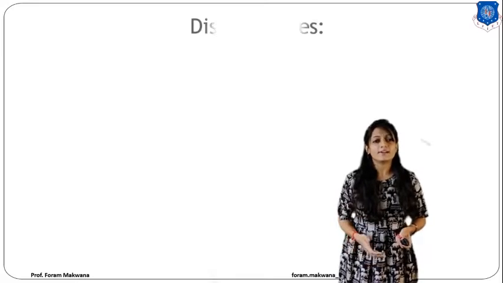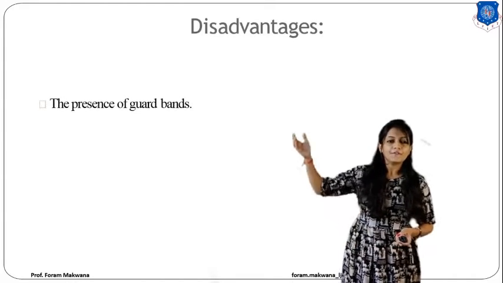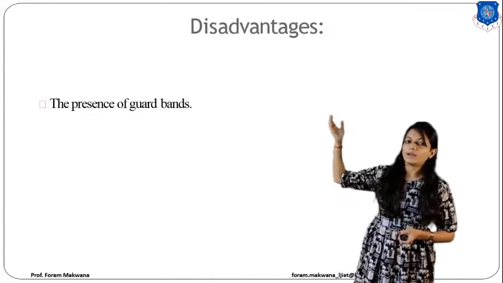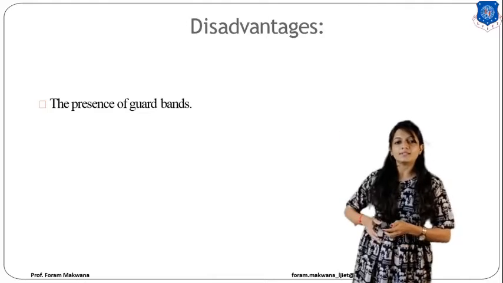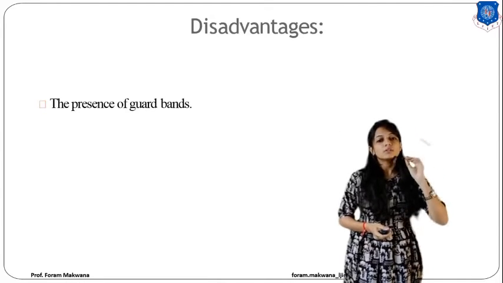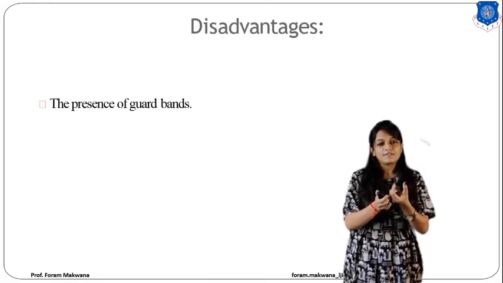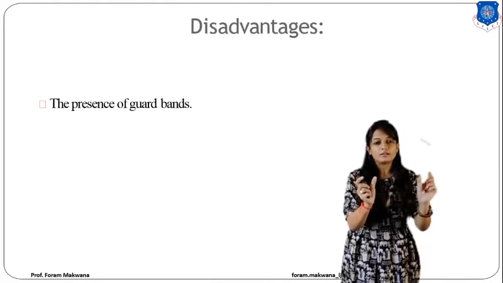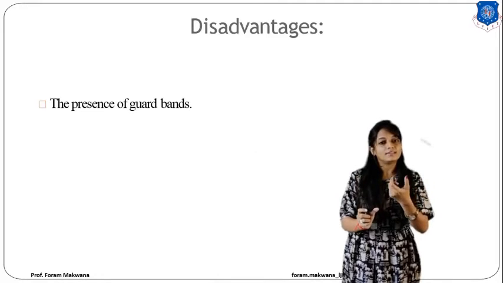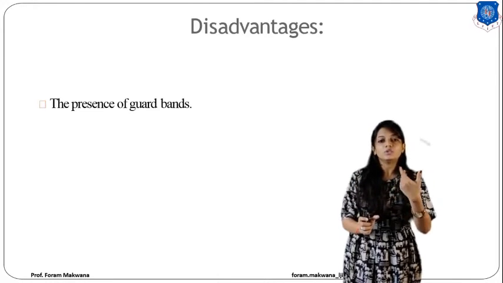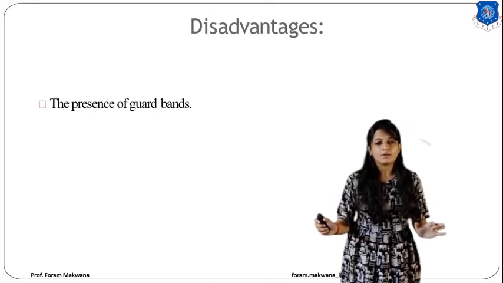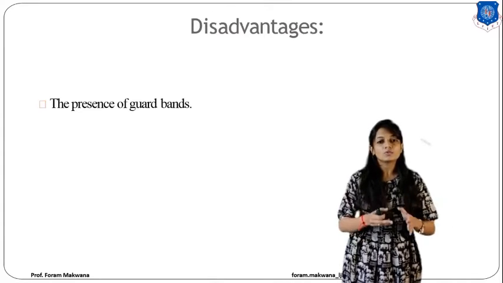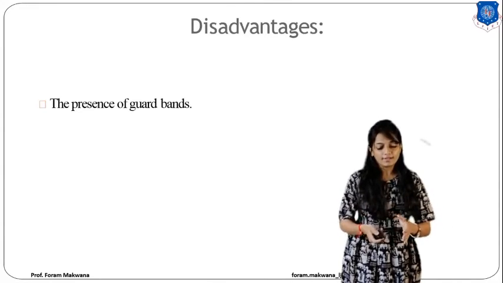So what are the disadvantages? First, we require a guard band. That means I need to use a specific frequency gap between two channels. That gap is useless for me, and it also limits the bandwidth.